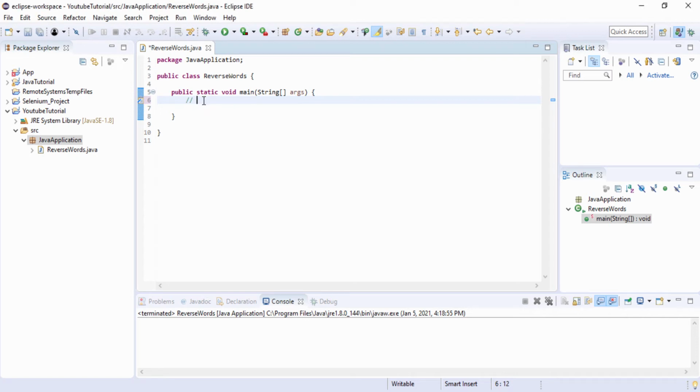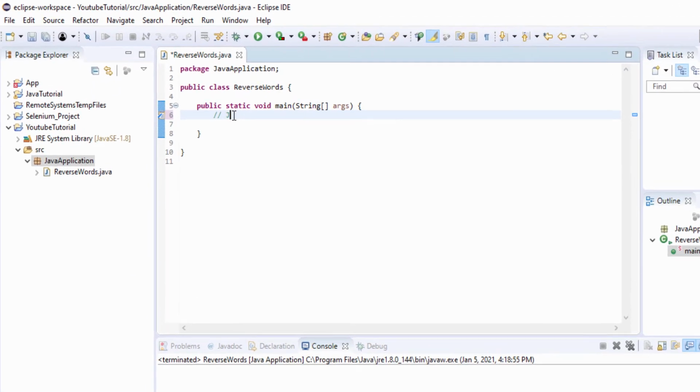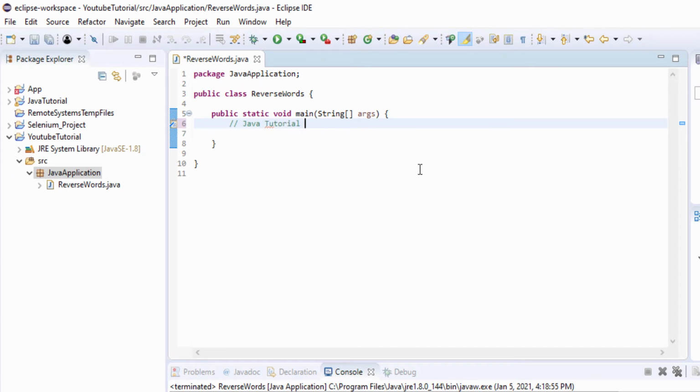Hello guys, in this Java tutorial you will learn how to reverse each word of a string. So let's put an example. If you have a string "Java tutorial", it will become like this. As you can see, the words will be reversed. So at the end of this tutorial, we will be able to reverse each word like this.